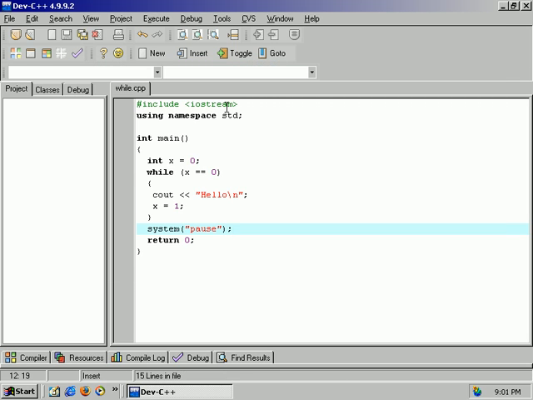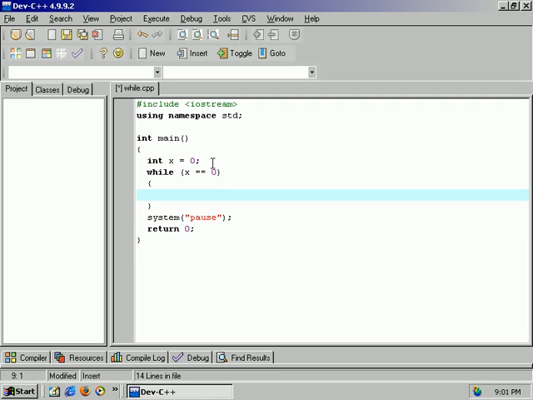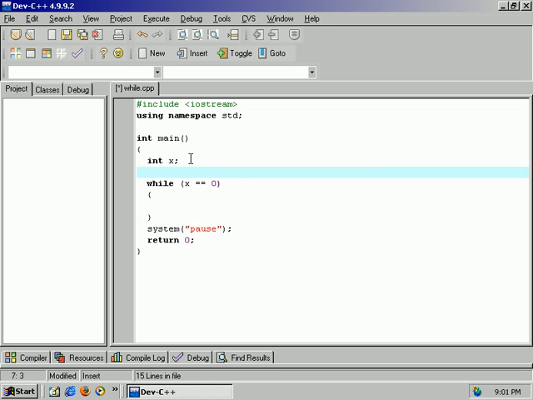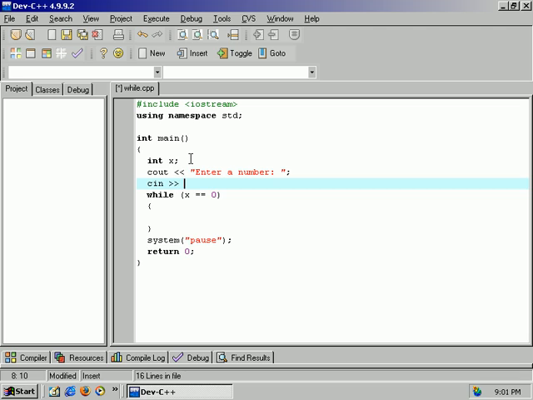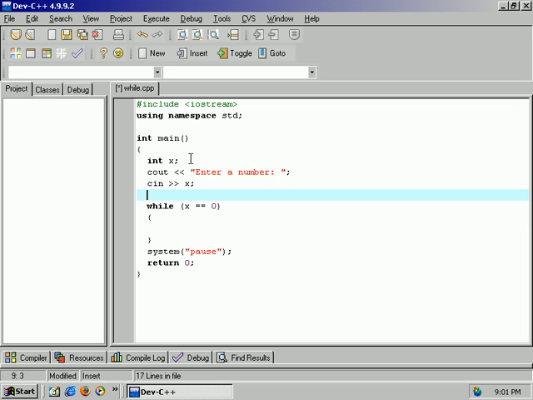So let's do something a little bit more exciting, a little bit more interactive here. Let's erase this and leave it all blank. I'm going to erase this just to skip one extra step. Cout, enter a number. So the user is going to dynamically initialize the counter. So cin x. Basically, a counter is just how many times you've run through a loop. We'll demonstrate that right now. Let's say the user enters 5.